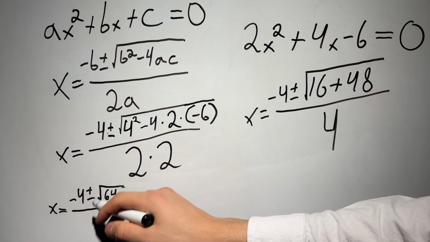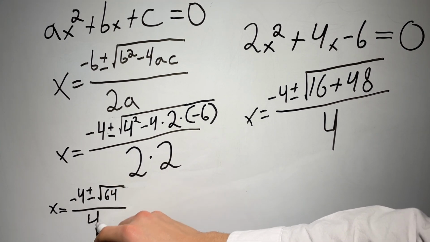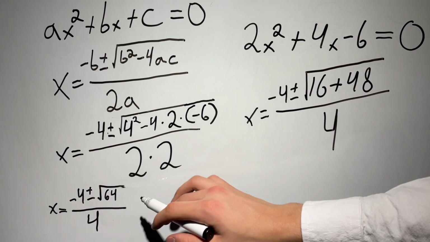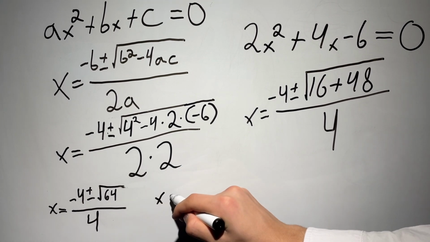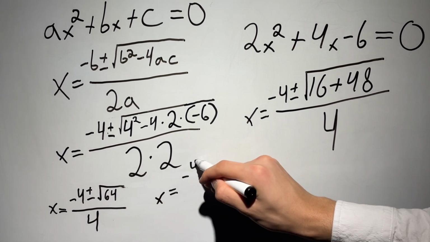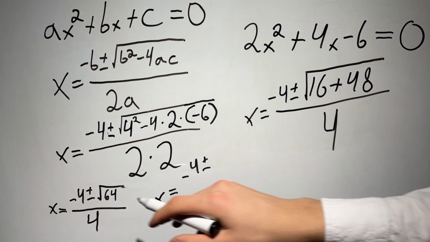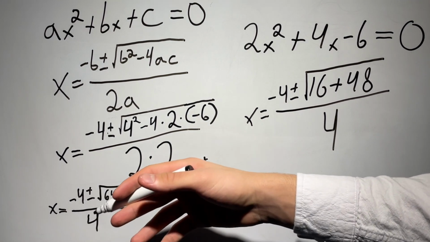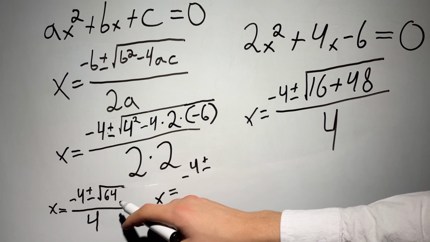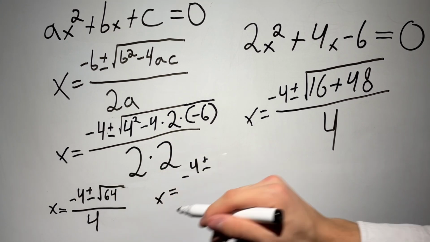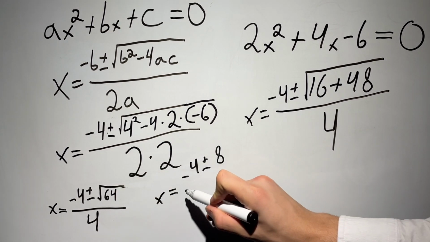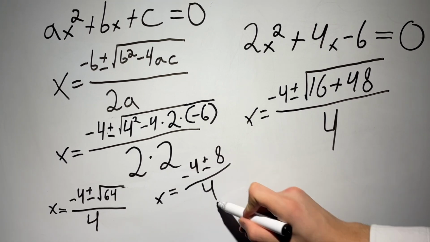Under or over, but under the line, we have 4. We keep going. X equals minus 4 plus or minus. Now we are going to calculate it, and it's pretty simple. Square root of 64, it's just 8 over 4.